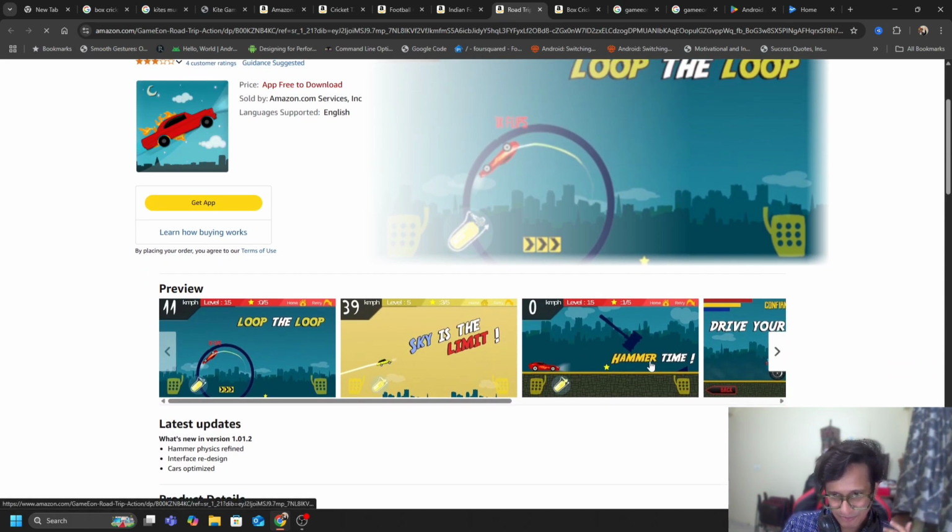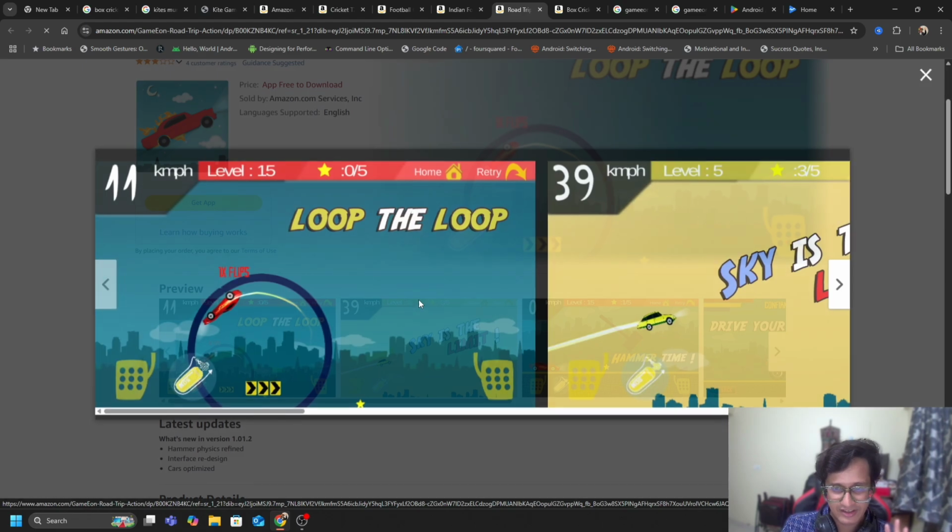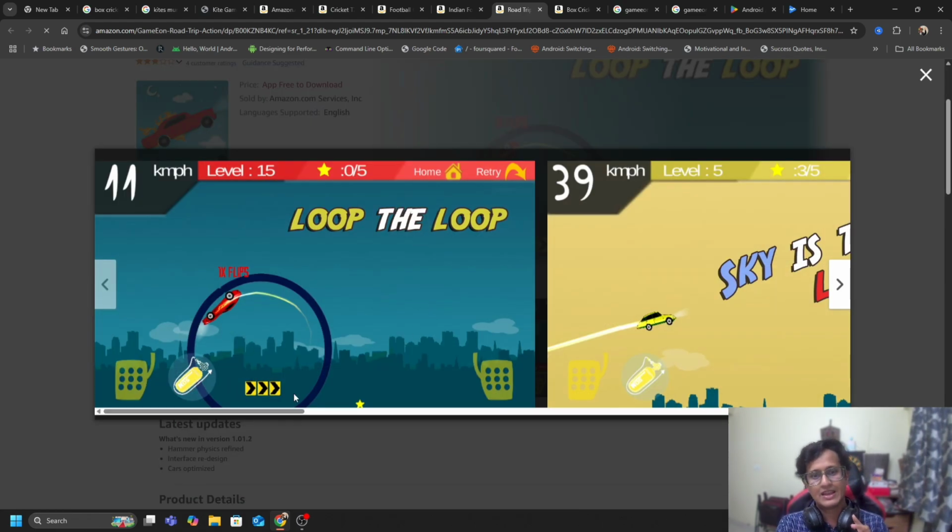But yeah, coding this game was super interesting. This game had these loops, so we also had to work on a looping logic. I remember these elements are actually two separate images. So one of the images ends over here, the second image is like this. So it's like a loop, right?